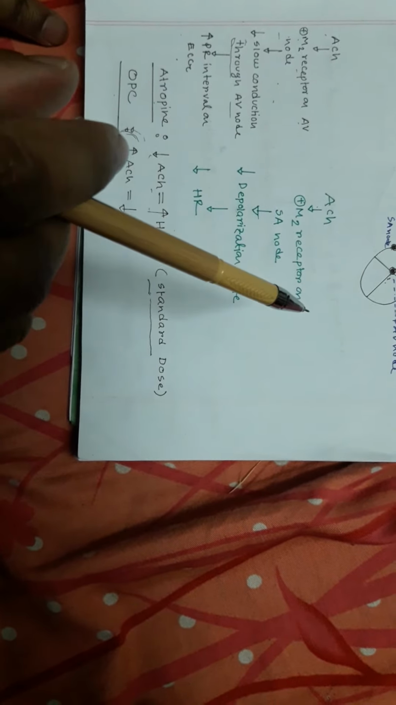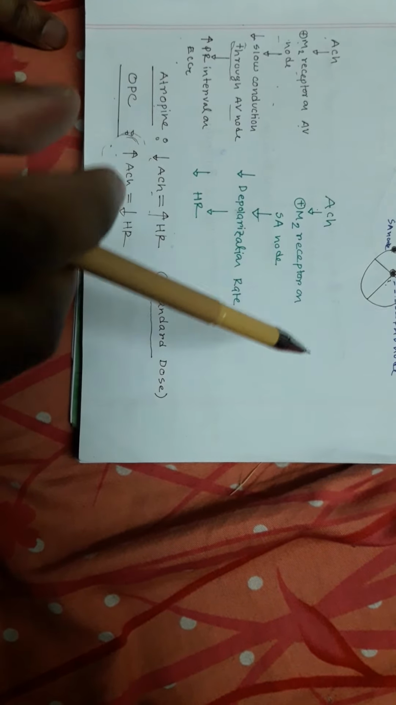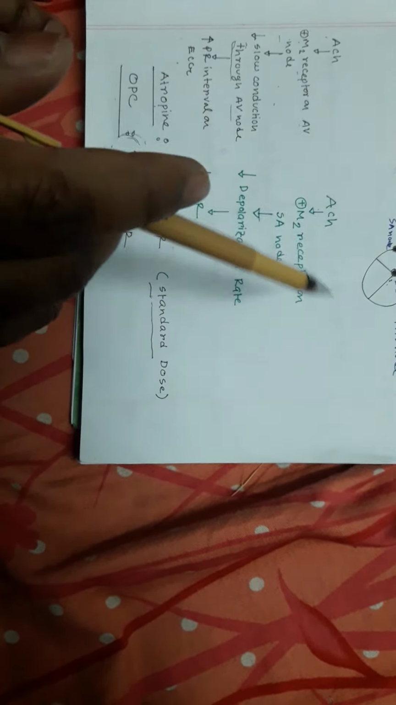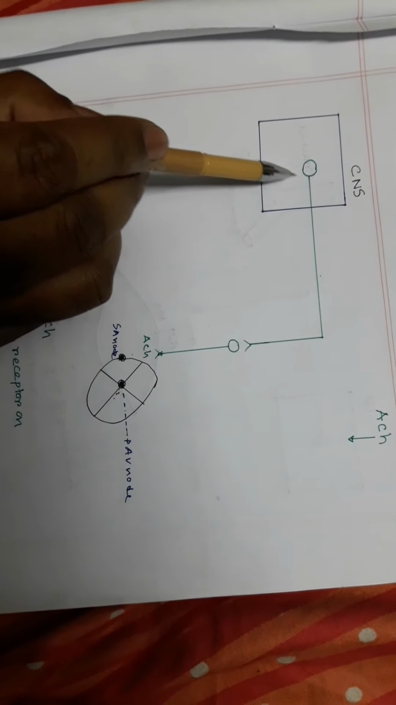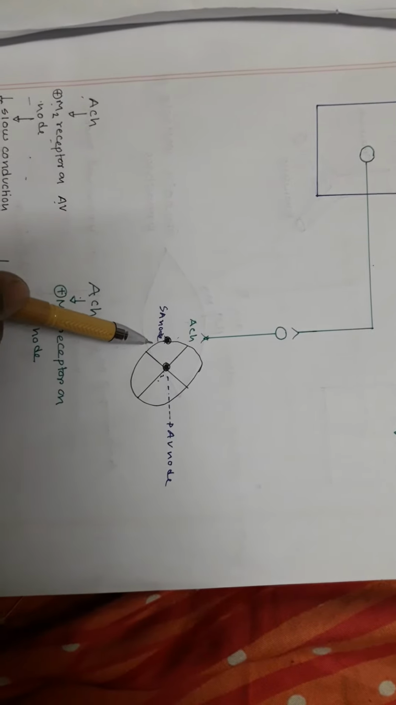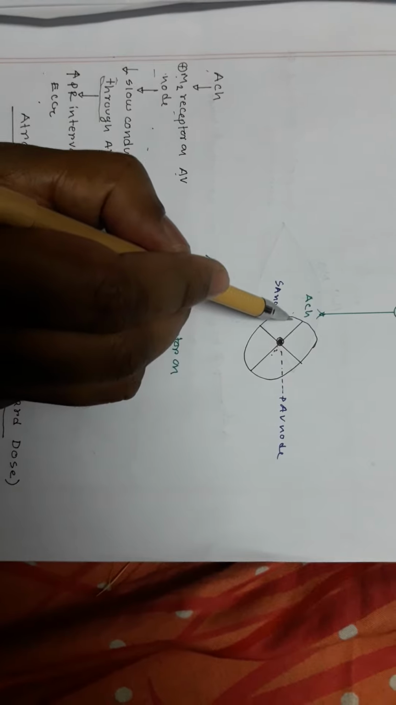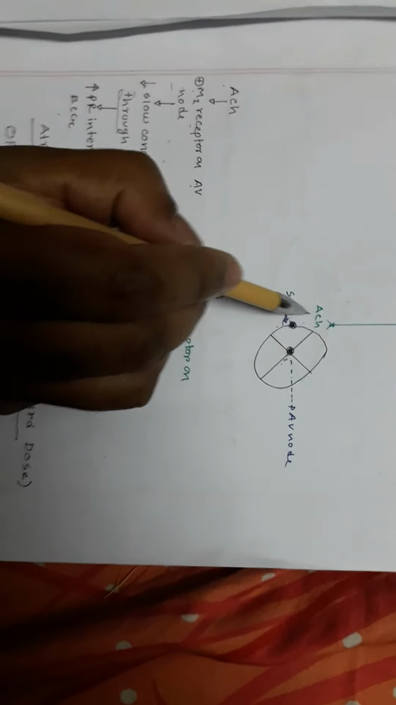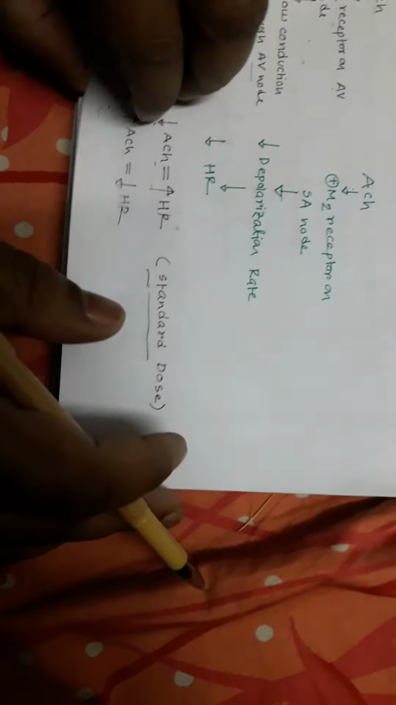Because in low dose atropine stimulates the vagus nerve or the vagal center of the central nervous system, and this neuron is stimulated. In low dose of atropine, this neuron is stimulated, so there is release of acetylcholine and SA node is inhibited, so you have bradycardia. But if you give standard doses of atropine, this receptor is blocked, so acetylcholine cannot bind with M2 receptor on the SA node, and there is increase in heart rate or tachycardia.